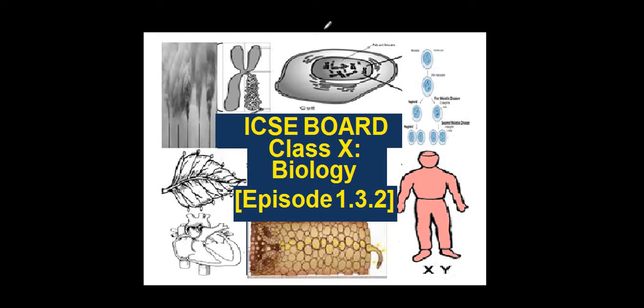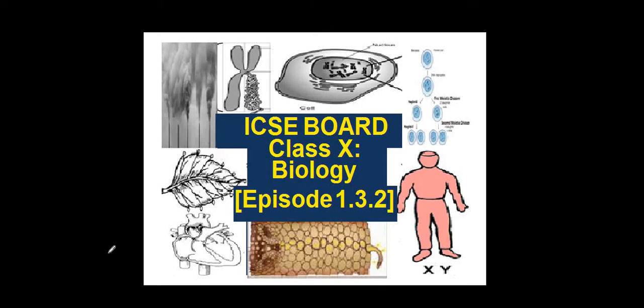In the previous episode 1.3.1 we have seen the introduction to genetics. We have talked about Mendel. The plant that he selected was Pisum sativum, that is garden pea. We have also seen the usefulness of genetics in genetic engineering with an example of the production of insulin by the bacteria. Also, we have talked about heredity and variation.